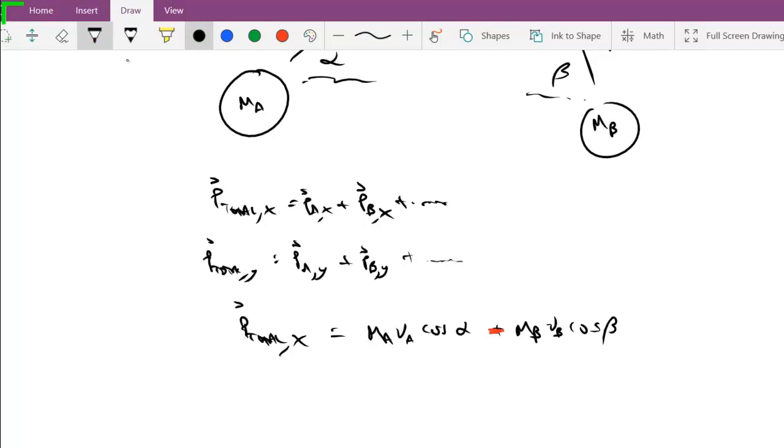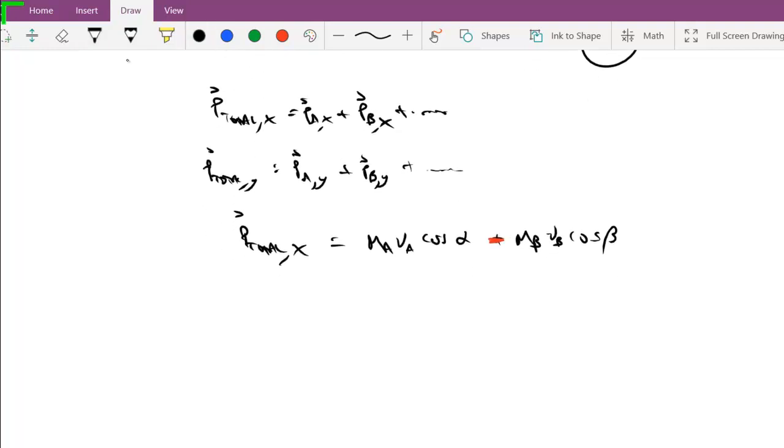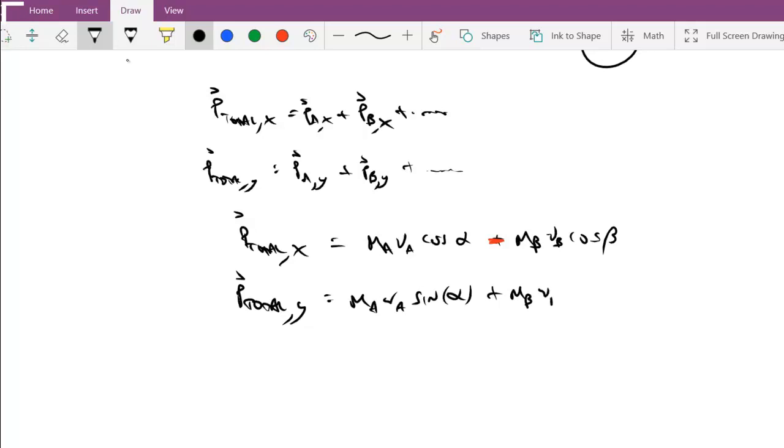So that's up to you how you want to do it. And the total momentum in the y direction, very similar. We have P total in the y direction would be equal to MA VA sine alpha plus, because it's in the second quadrant, MB VB sine of beta. So we can have total momentum in the x and y directions just the same exact way as we had momentum in the x direction.